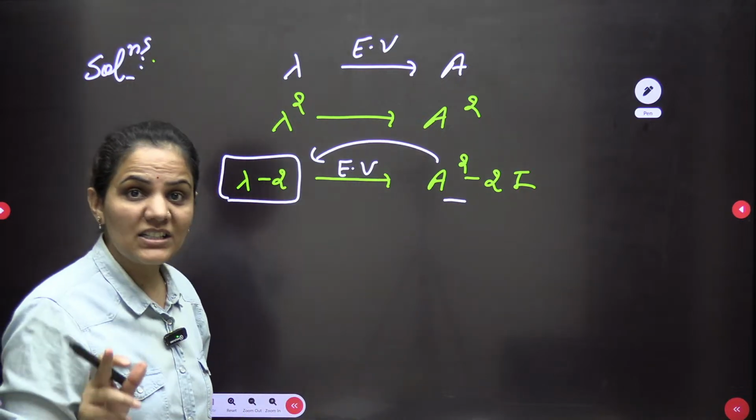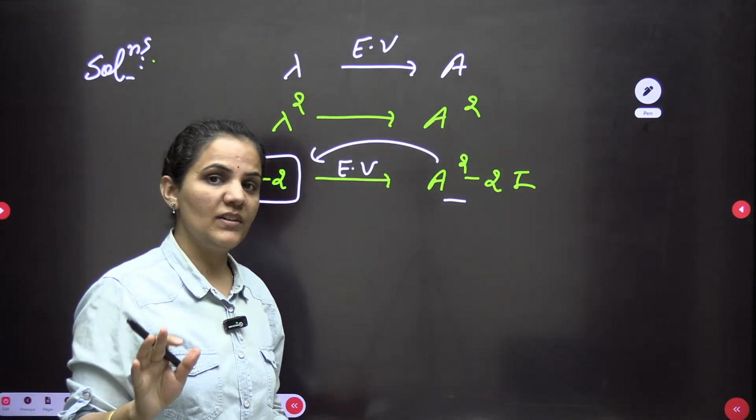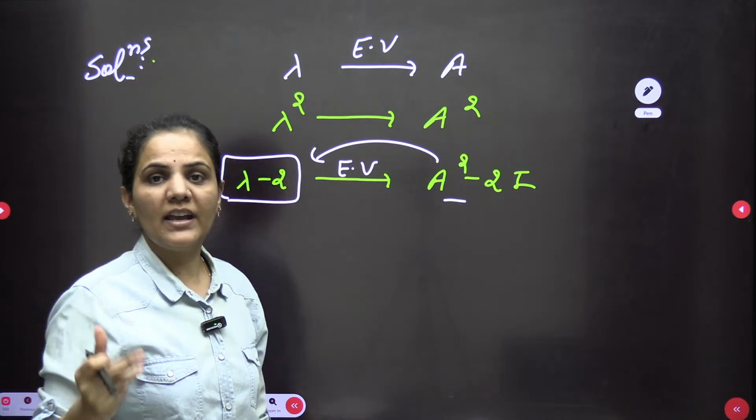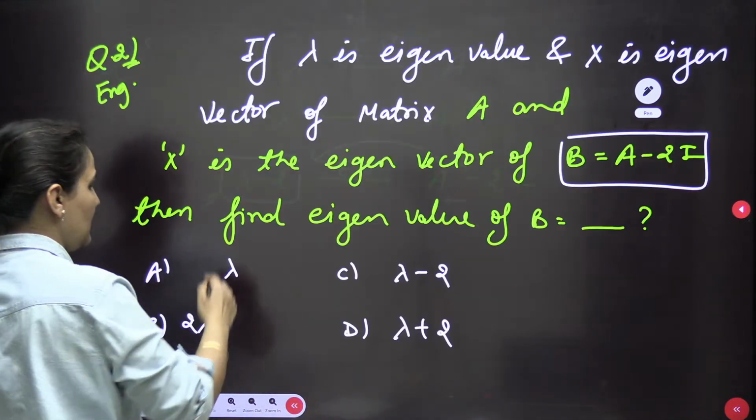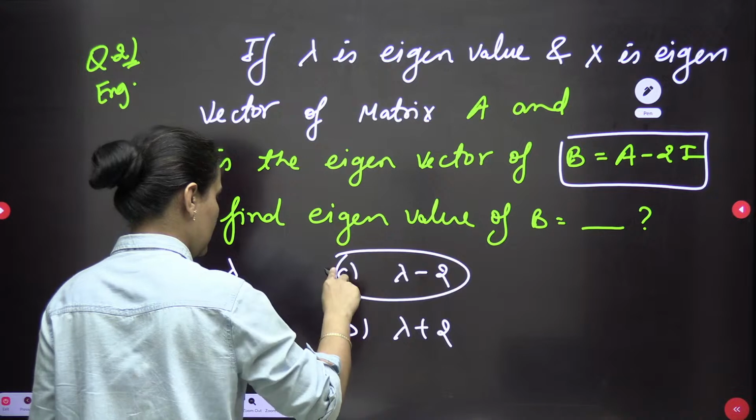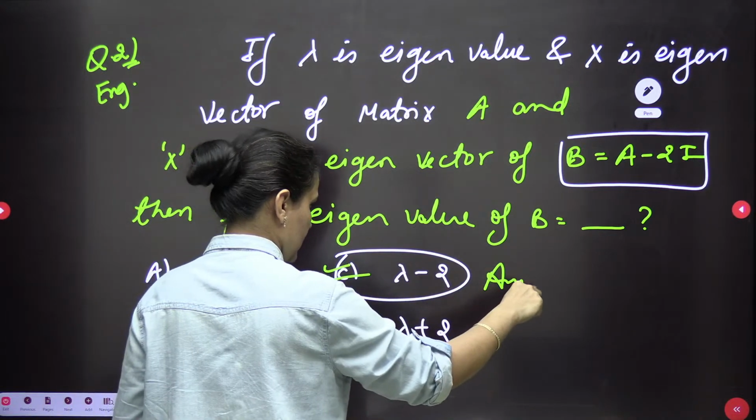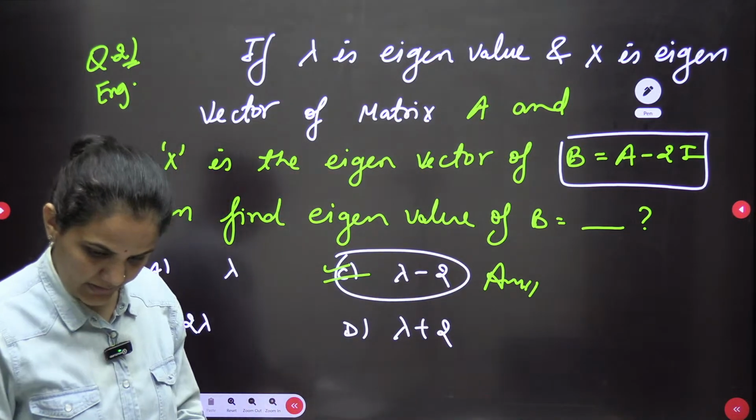Eigenvector remains unchanged. We know very well in these type of questions always eigenvector remains unchanged. Only eigenvalue changes. So answer will be lambda minus 2, which is available here in this option. Very easily we can solve it, guys.